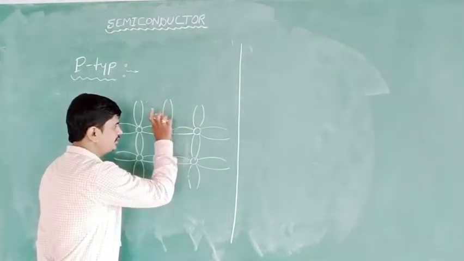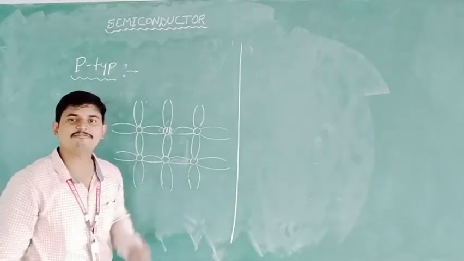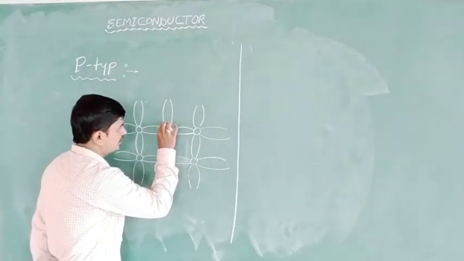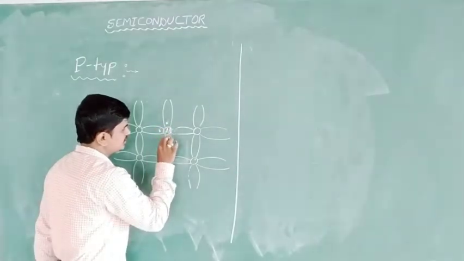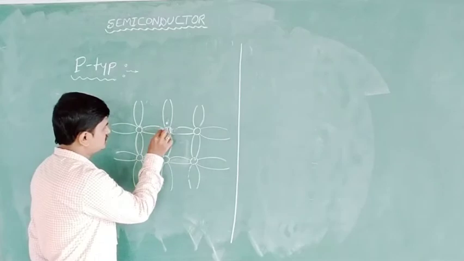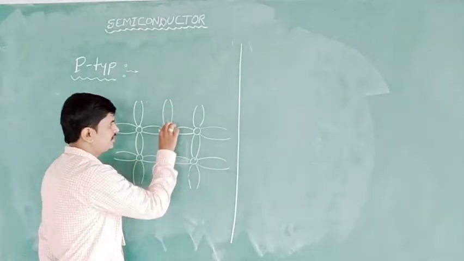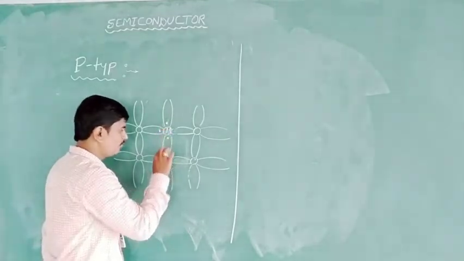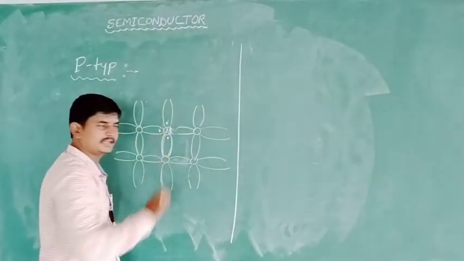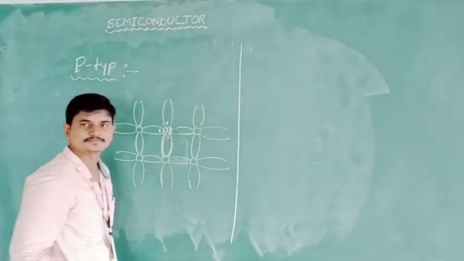Aluminium is a trivalent impurity having three valence electrons. One is here, another one is here, the third one is here. And these two electrons, due to sharing, form a covalent bond. One more covalent bond is formed here, but here there is no valence electron.